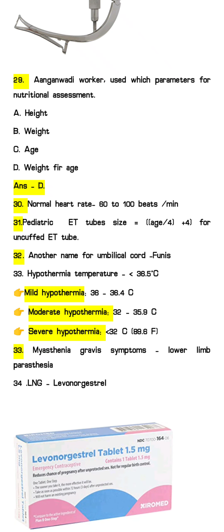Okay, next question 30, that is normal heart rate in case of an adult, that is 60 to 100 beats per minute, and in case of newborn. Normal heart rate in case of a child, that is 120 to 160 beats per minute.